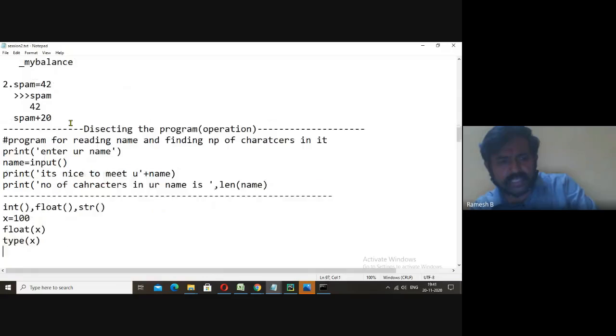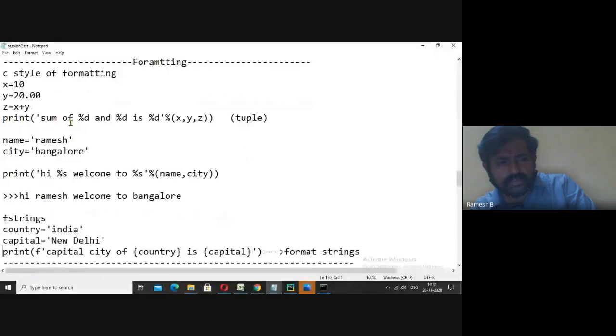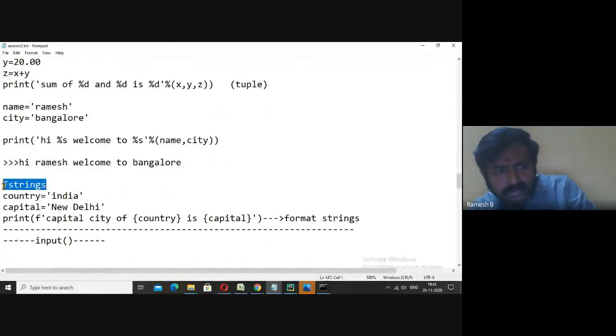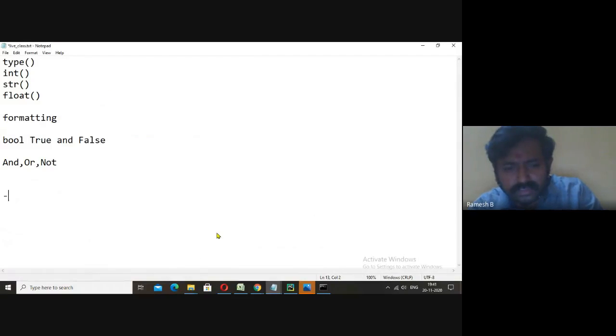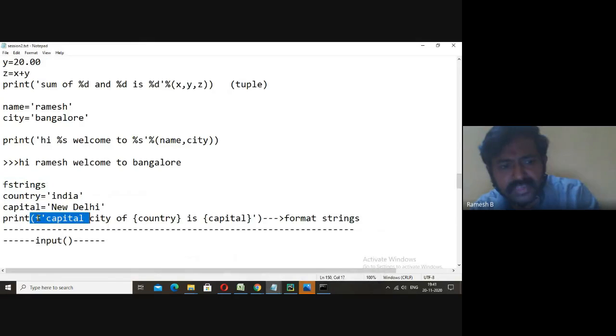By using f strings. You see here, I'll copy this and go here. F strings, format strings, are prefixed with f. Here this is prefixed with f, and wherever we want to replace the variable, that needs to be written in brackets. This is another way of formatting.